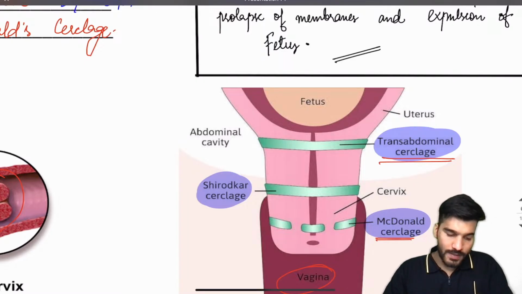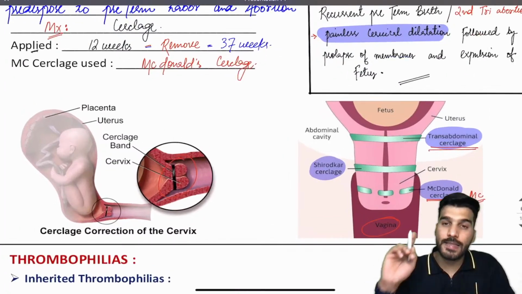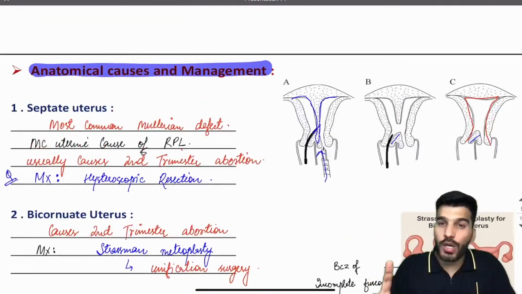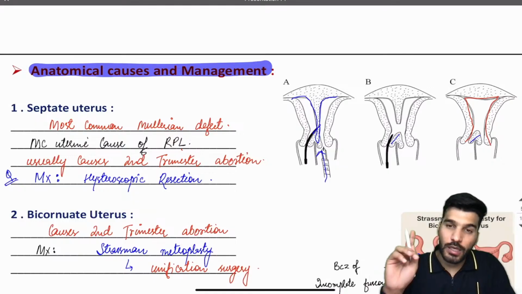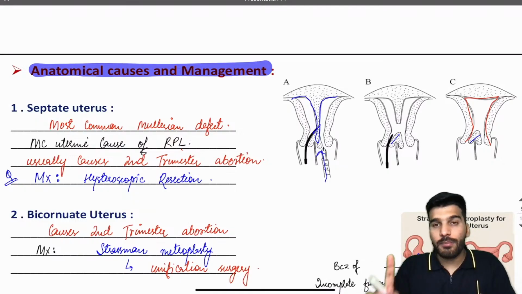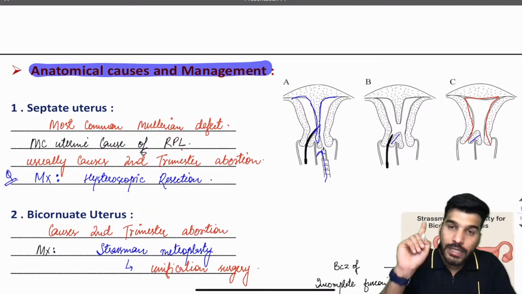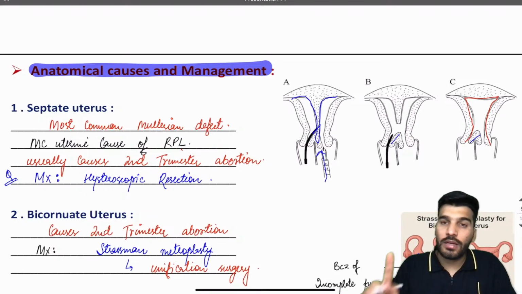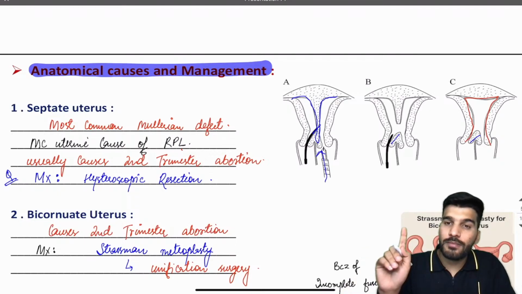Now is that clear to everyone? What is a septate uterus? What is a bicornuate uterus? What is an incompetent cervix? Any question can come. I will give you a quick recap that these three are the anatomical causes of abortion. They are usually present in the second trimester. Septate uterus is the most common Mullerian defect.